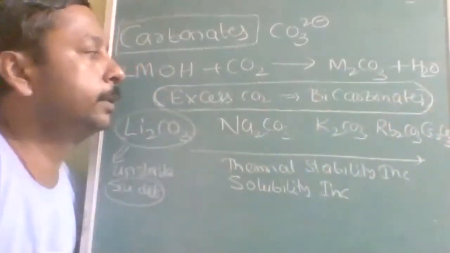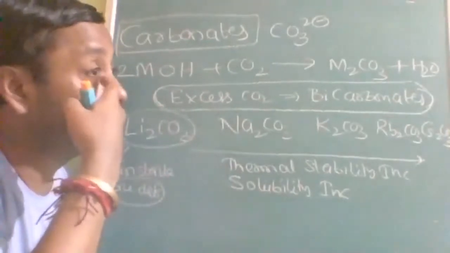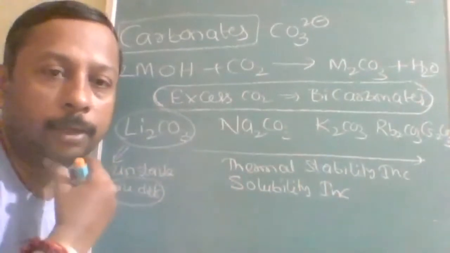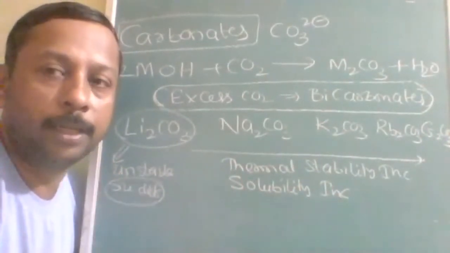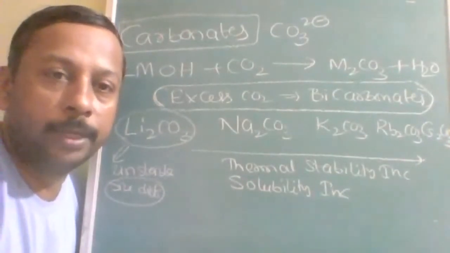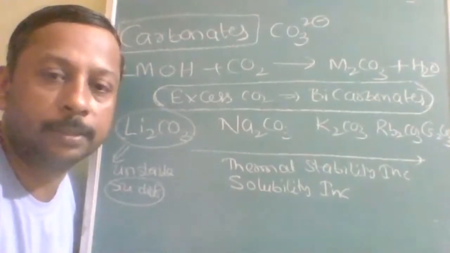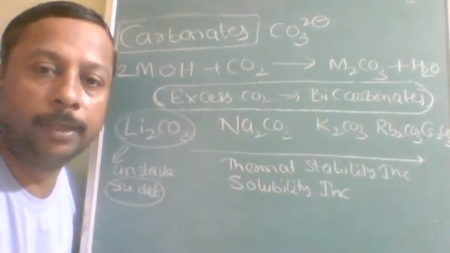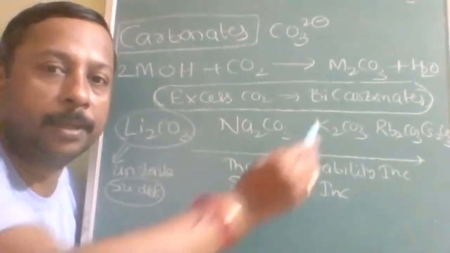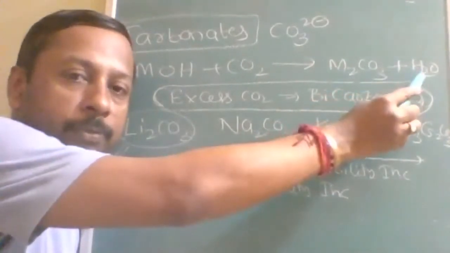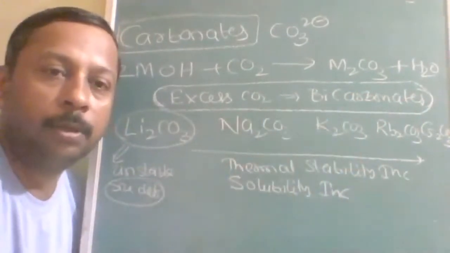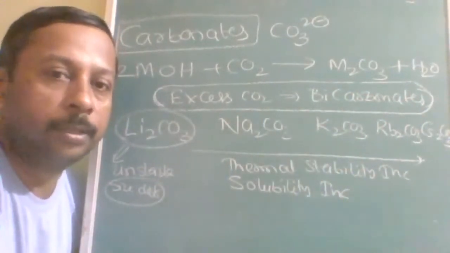If we keep excess carbon dioxide, then that excess carbon dioxide will react with M2CO3 and H2O to form bicarbonates. Okay, the presence of bicarbonate causes which type of hardness? Who will tell? So this will cause temporary hardness. Initially it was simply soft water. Now if you add some more CO2, it will convert into temporary hard water. Okay, so that is one thing.